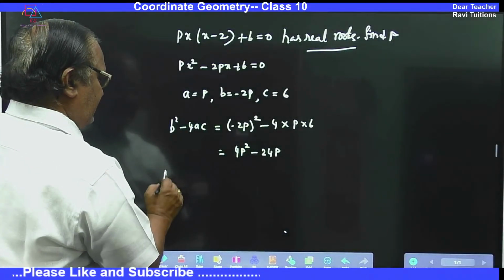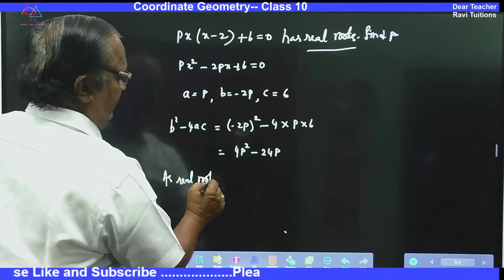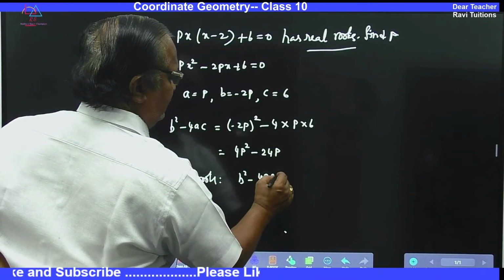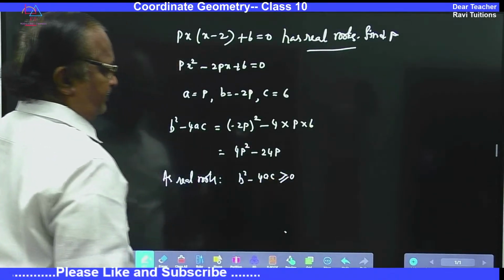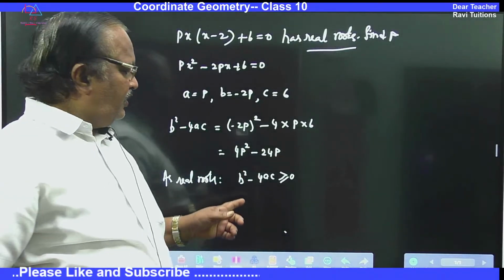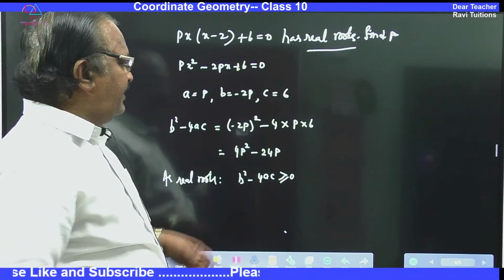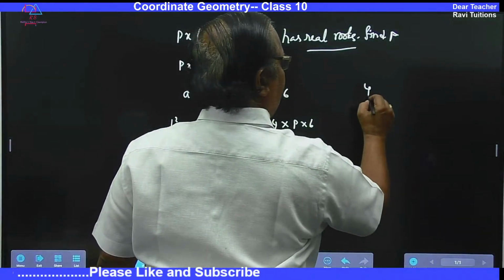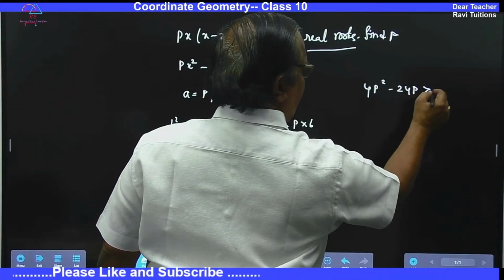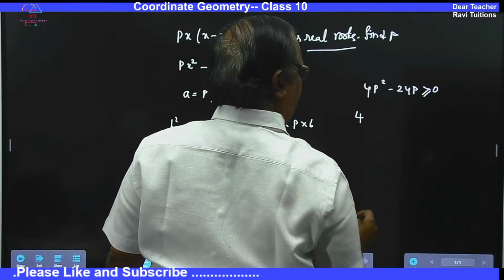As it has real roots, b square minus 4ac should be greater than or equal to 0. This is the condition for real roots. Now we got b square minus 4ac, you put that in: 4p square minus 24p should be greater than or equal to 0. Divide everything by 4p.